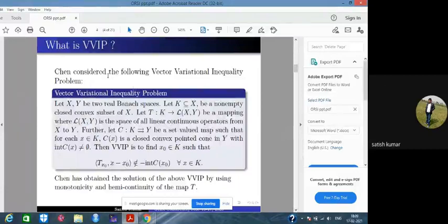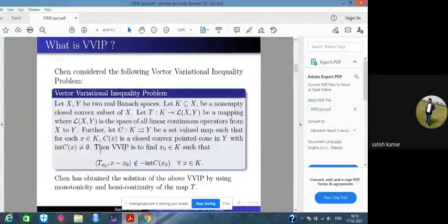Chen considered the following vector variational inequality problem in Banach spaces. Let X, Y be two real Banach spaces, K a non-empty closed convex subset of X, and T a mapping from K to L(X,Y), where L(X,Y) is the space of all linear continuous operators from X to Y. C is a mapping from K to Y such that for each x in K, C(x) is a closed convex pointed cone in Y with non-empty interior.